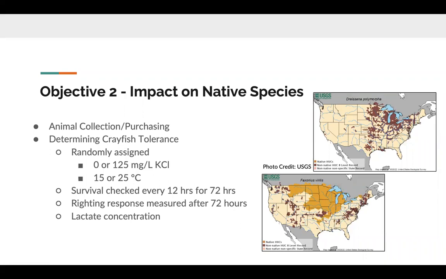We measured their righting response because if the crayfish were affected by the potassium chloride and were not able to right themselves, it would leave them open to more predation, effectively causing mortality. We measured lactate as it was a simple way to show if the crayfish were experiencing any physiological stress due to the potassium chloride.